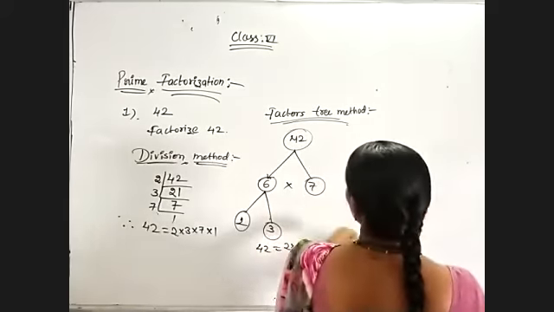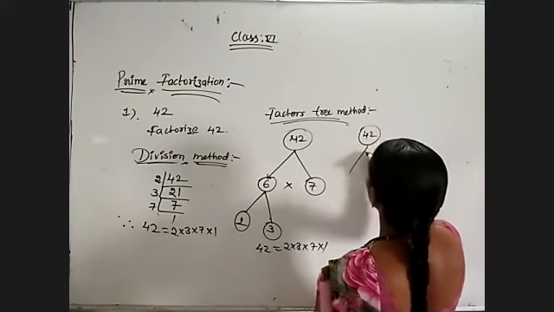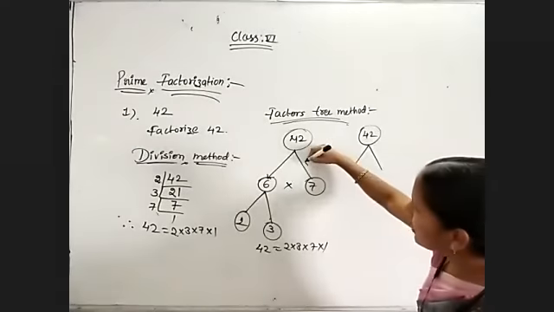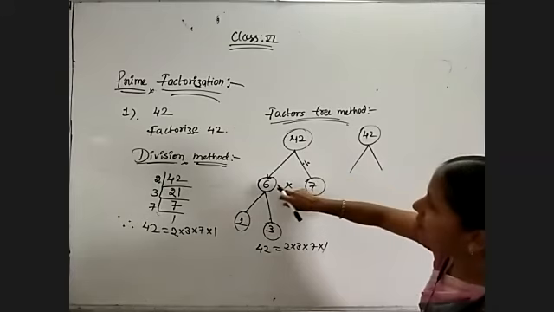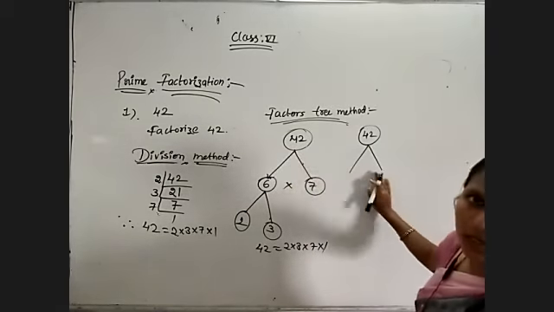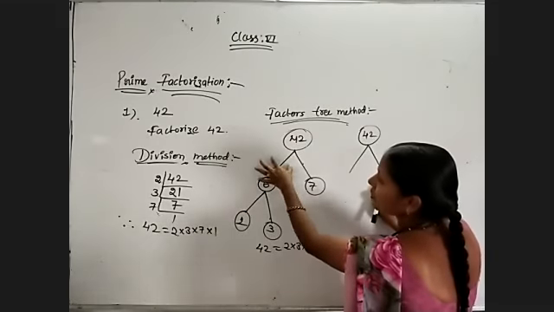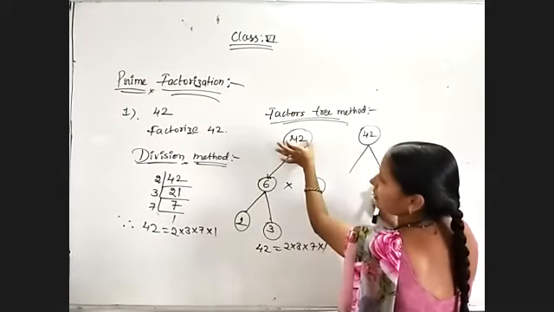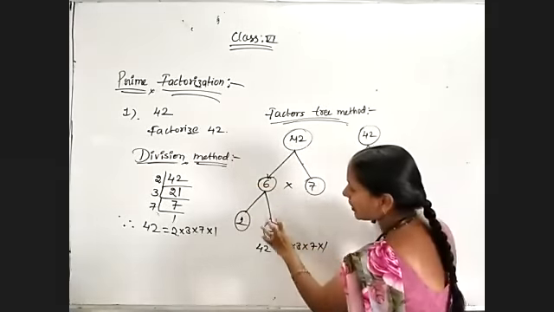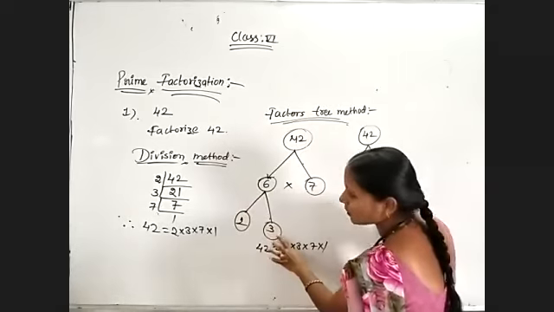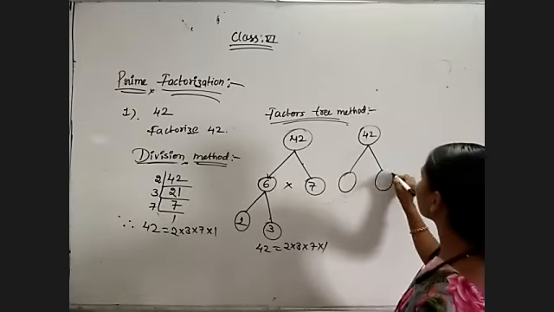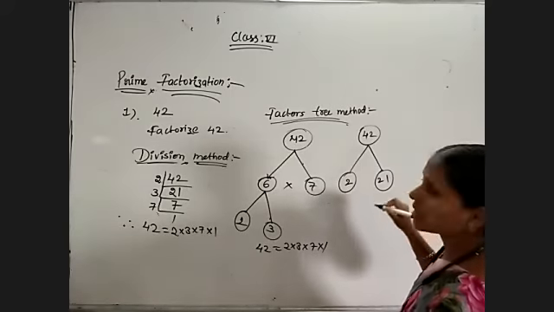Now I am using another way. Just observe, whenever you are splitting, you need to go through with the multiplication. If you are dividing these two numbers, 42 by 7 will be equal to 6. This side number you will get. 42 by 6 will be equal to 7. This side you will get. So to get the smaller numbers, we need to go through with the division. To get the original number, we have to go through with the multiplication. Observe this: 2 3s are 6. 6 by 3 is equal to 2. 6 by 2 is equal to 3. Okay. Now coming to 42, what I am doing here, 2 2s are, 2 1s are.